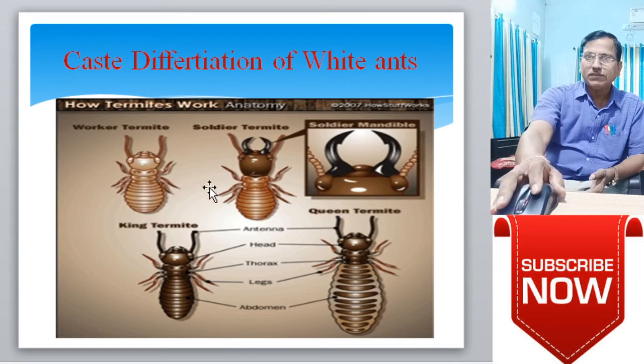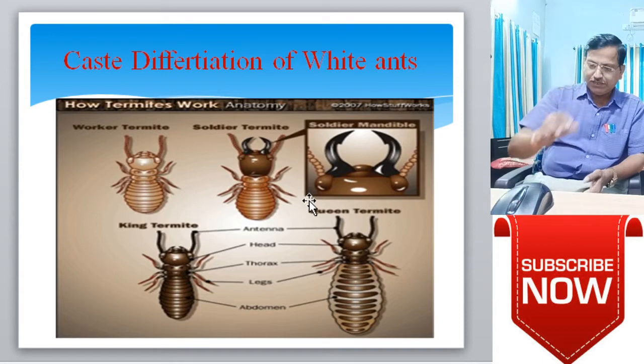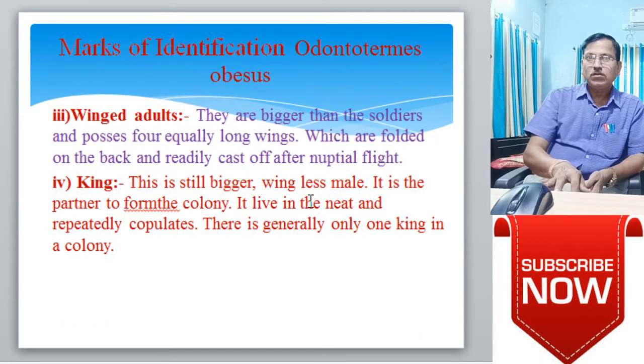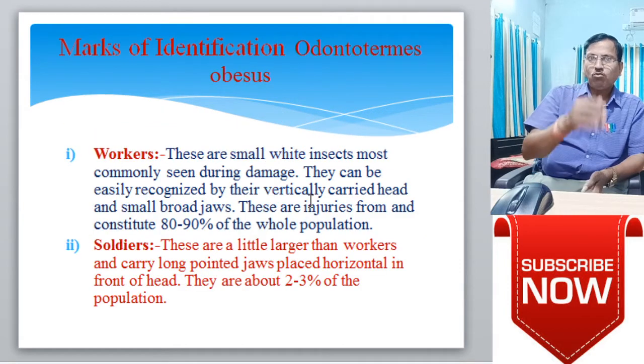This is the worker, this is the queen, and this is the king. This soldier has strong mandibles developed for defense against the enemy. So this is a worker and a soldier.